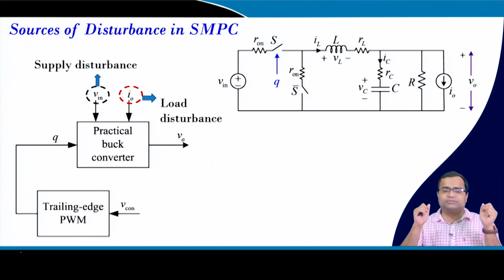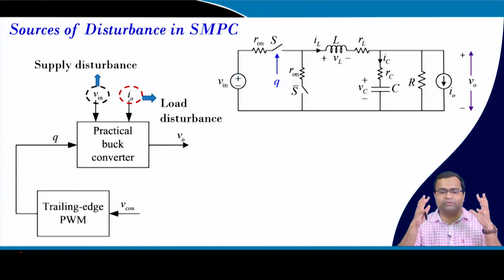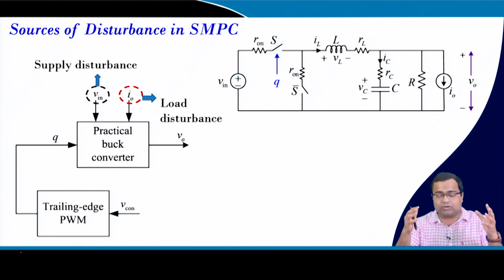The other disturbance which can occur is the load disturbance, because this power converter will be designed to drive certain applications. For example, LED driving, battery charging, or a processor power supply.